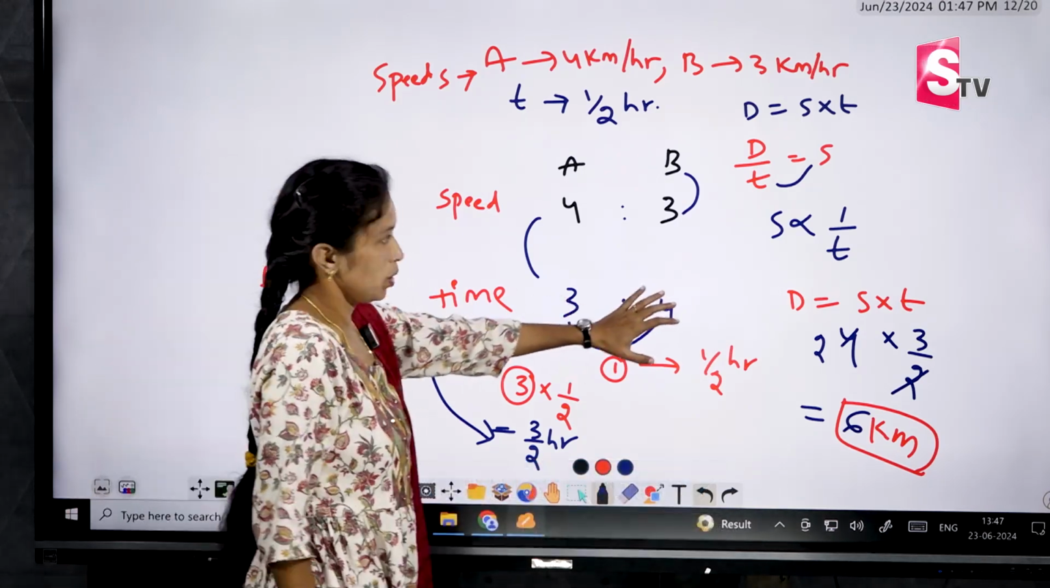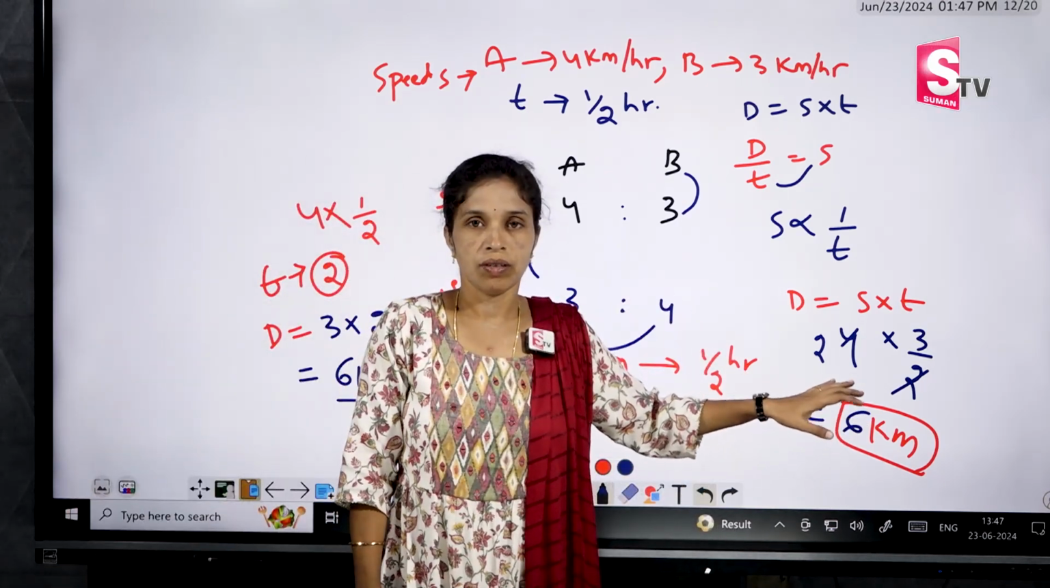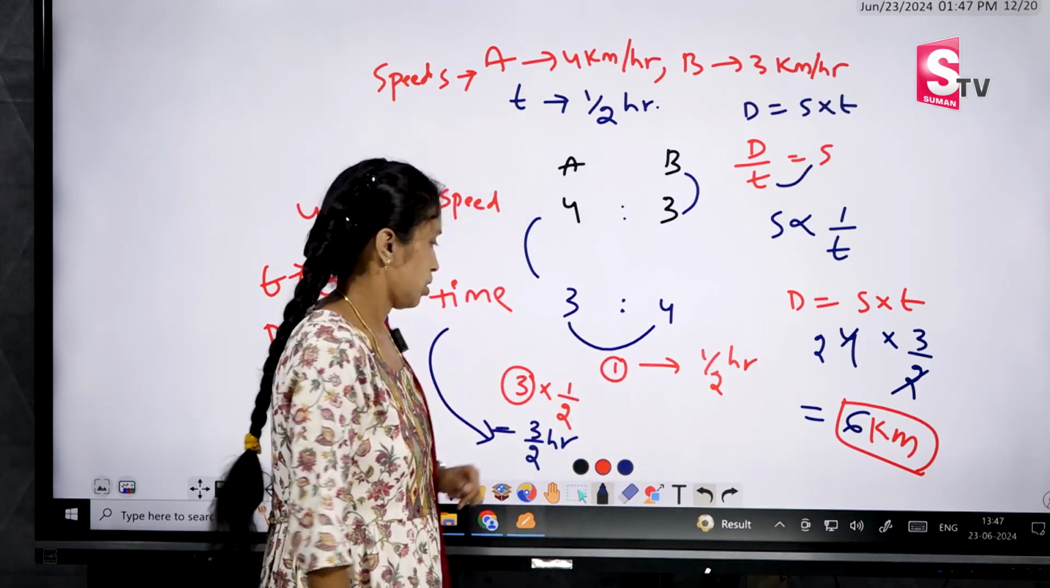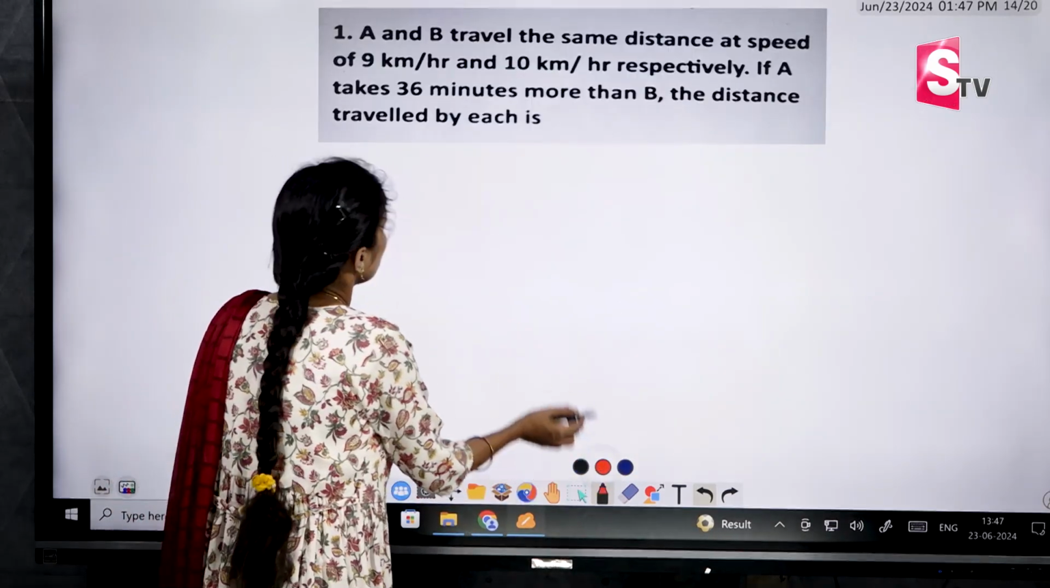So whether we calculate with A or with B, the distance is the same, because they both are traveling the same distance. Okay. Next, similar question.